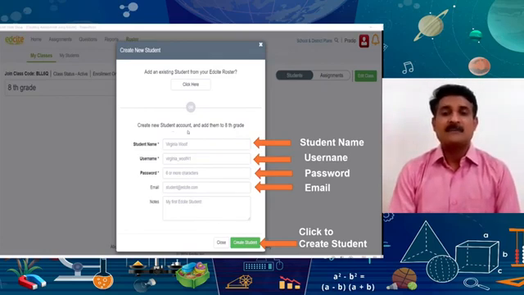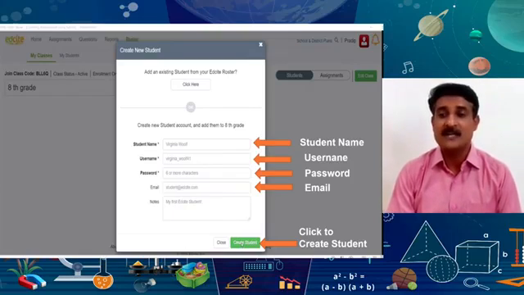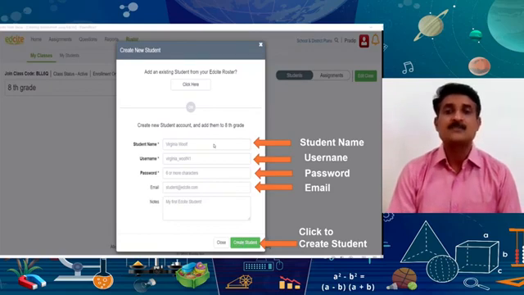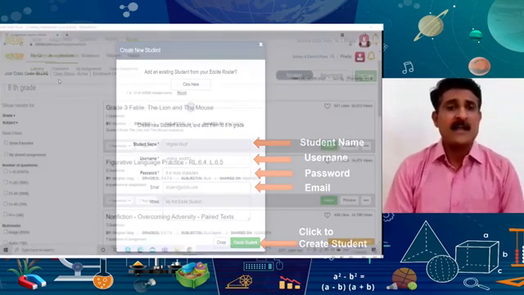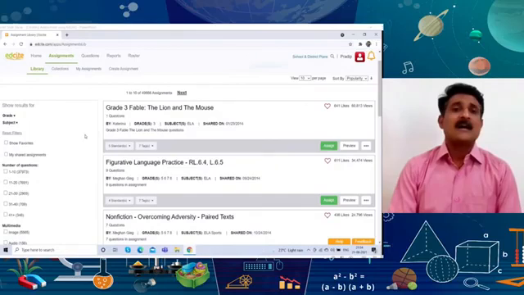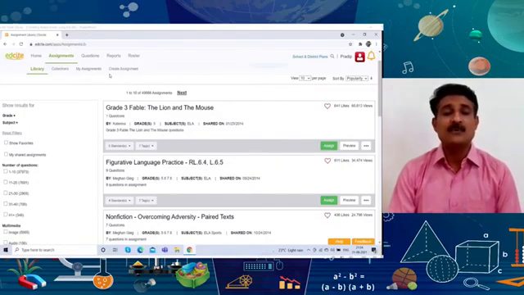Okay. And after filling in this information, you have to click on create student. Whenever you click create student, your student will be added to the class. After adding students to the class, your classroom is ready with your students.